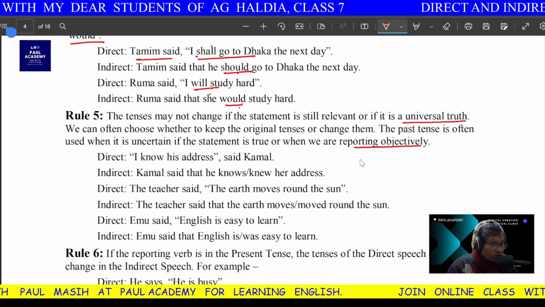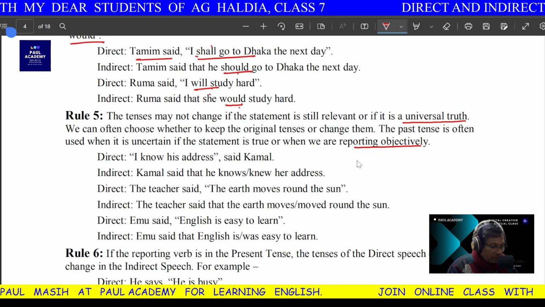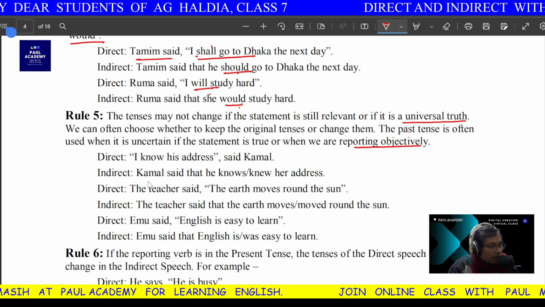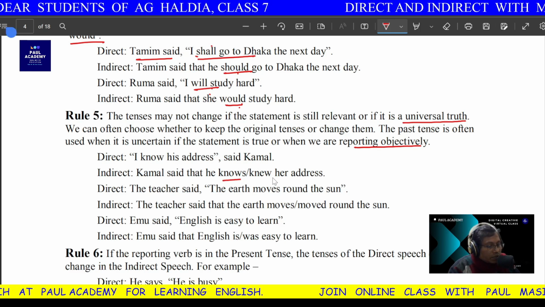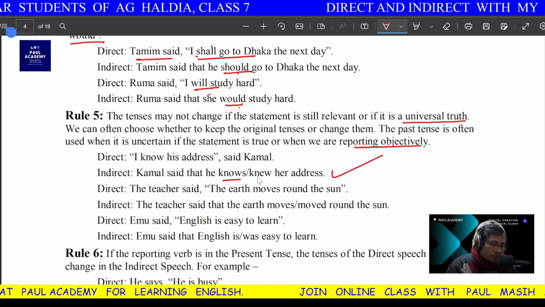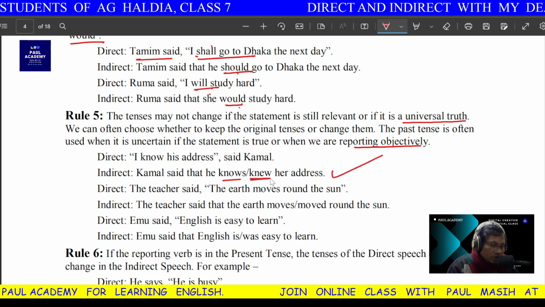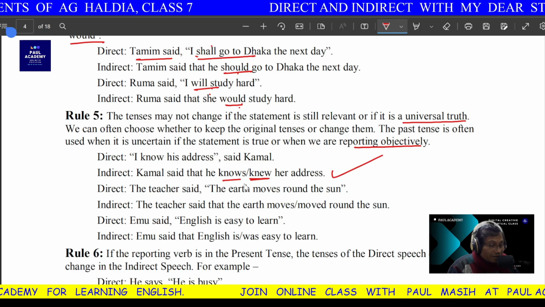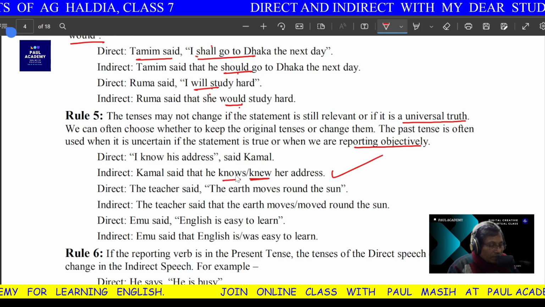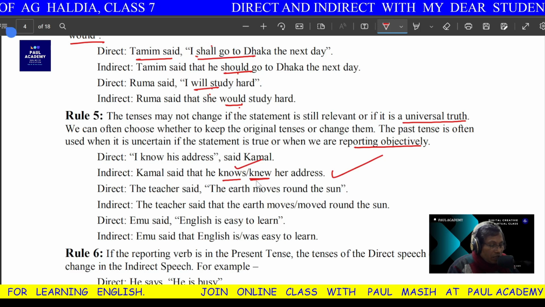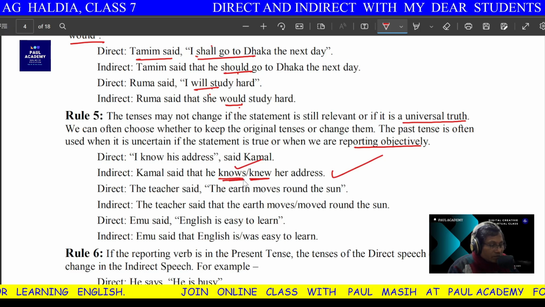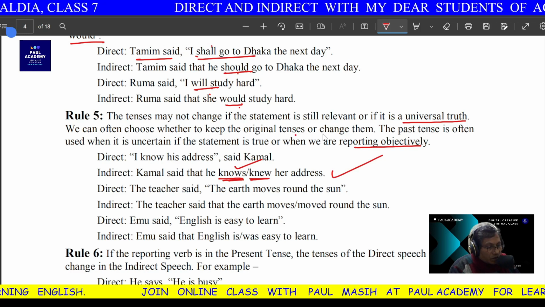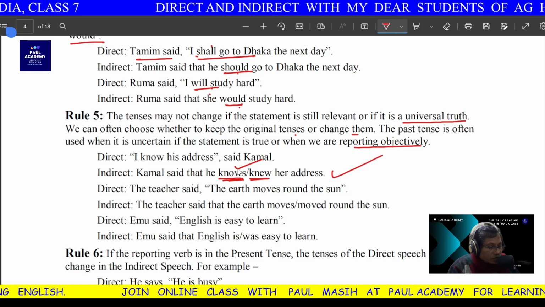Goes for morning walk. I'm not changing the tense. Went for morning walk, I'm not saying. So, I know his address, said Kamal. Kamal said that he knows his address, because he still knows. If you use he knew, that means now he forgot. Isn't it? So the meaning is a little changed. So it's better, when the speaker is saying this dialogue and at that time the thing is present, we can often choose whether to keep the original tense or change it depending on the situation.